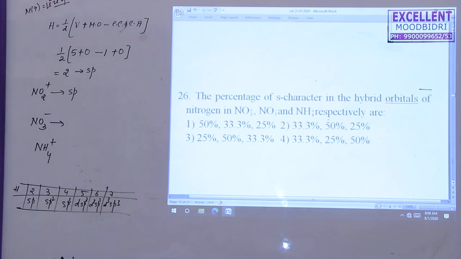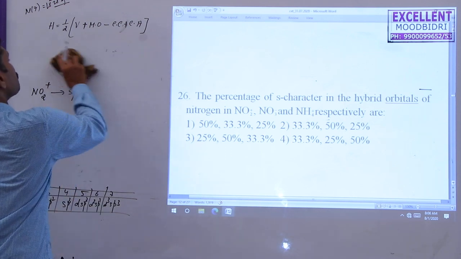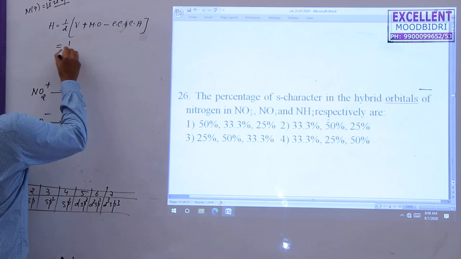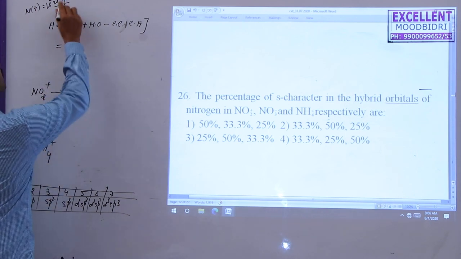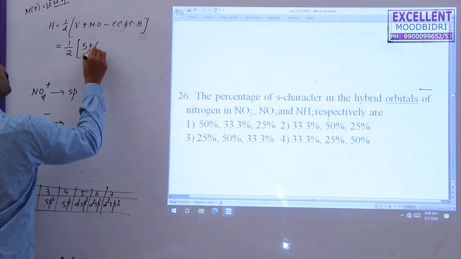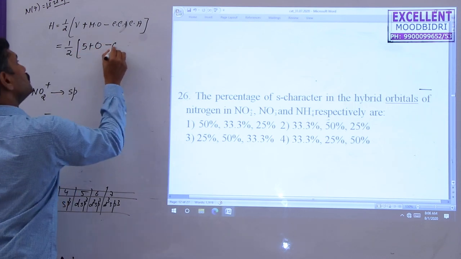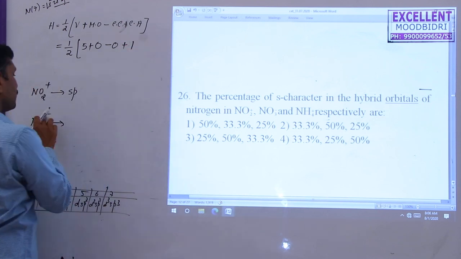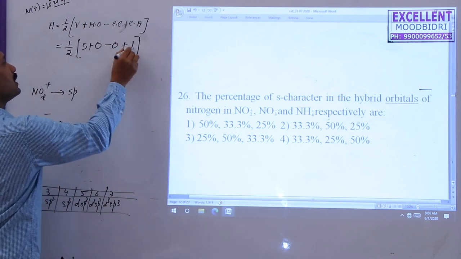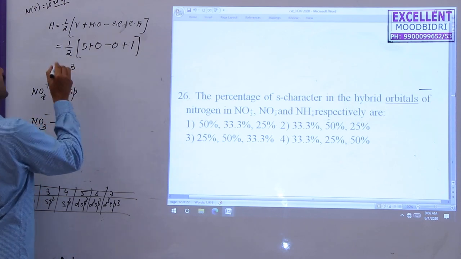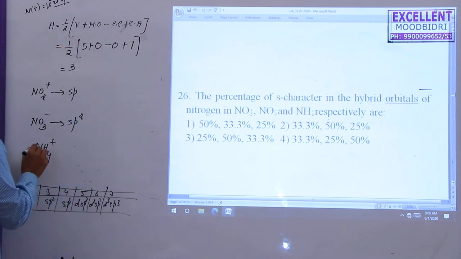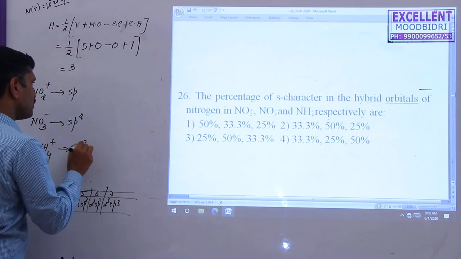For NO3 minus, find the hybridization state with the same formula. 1 by 2 of the number of valence electrons 5, monovalent atoms 0, minus charge on the cation 0, but charge on the anion 1. It is not considered as minus 1, it is considered as plus 1. So 5 plus 1 is 6, divided by 2 equals 3, so it undergoes sp2 hybridization. The last one, NH4 plus, you know undergoes sp3 hybridization.